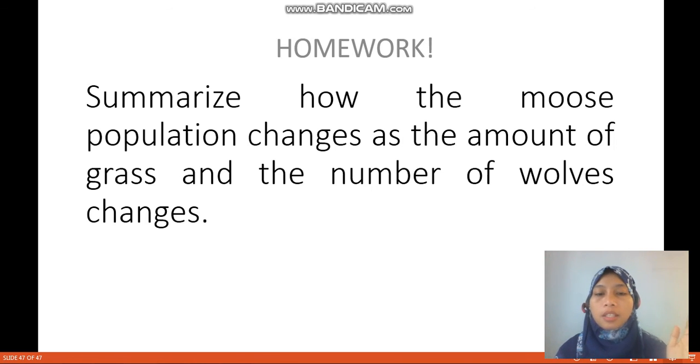If the grass is decreasing, because of hot weather, a flood, or a drought, you have to say what will happen to the moose population, and then what will happen to the wolf population.